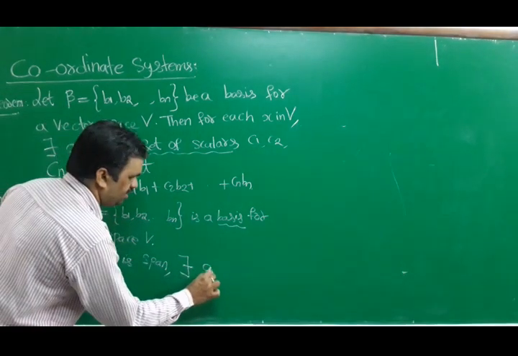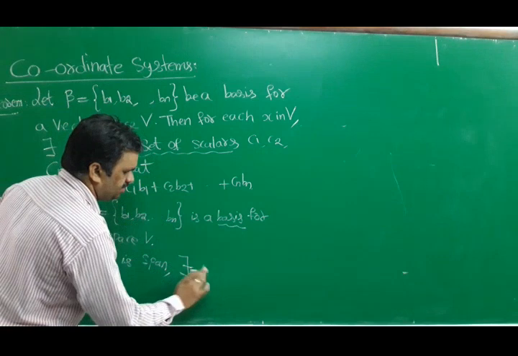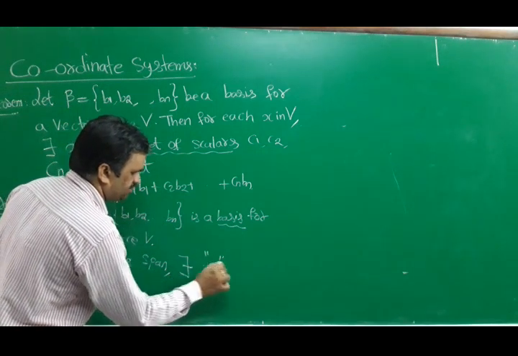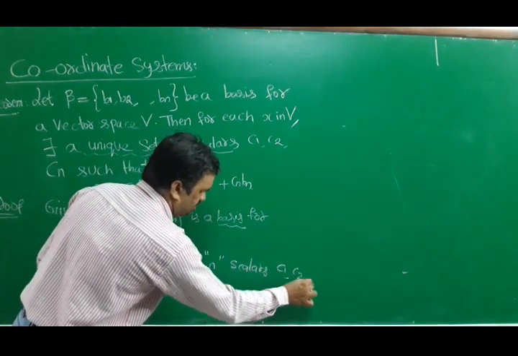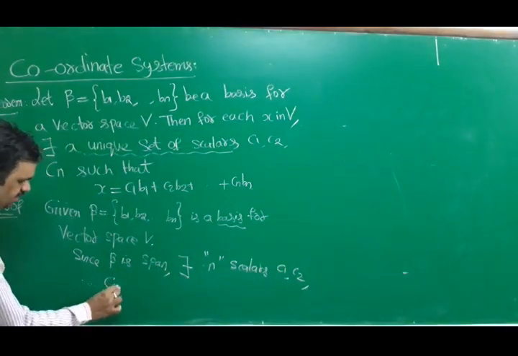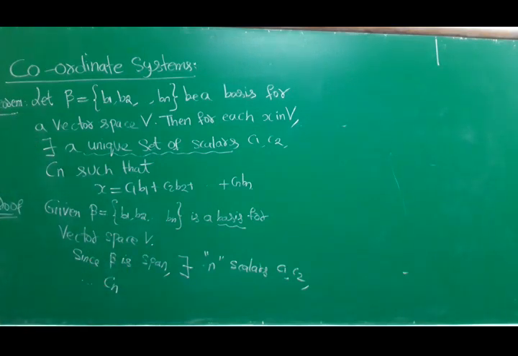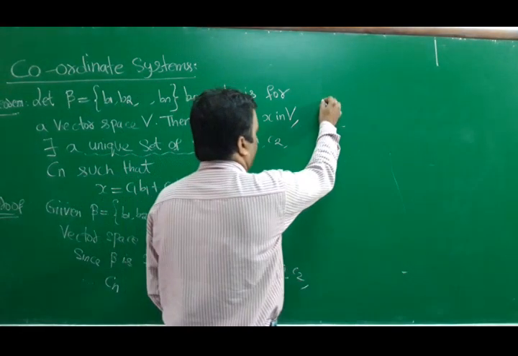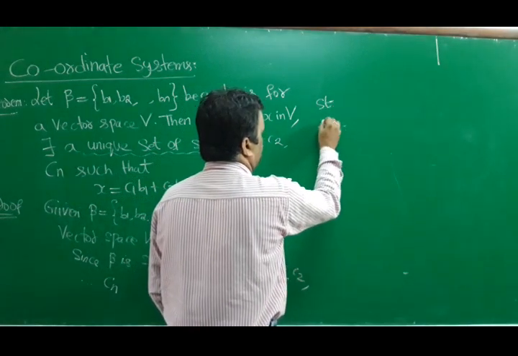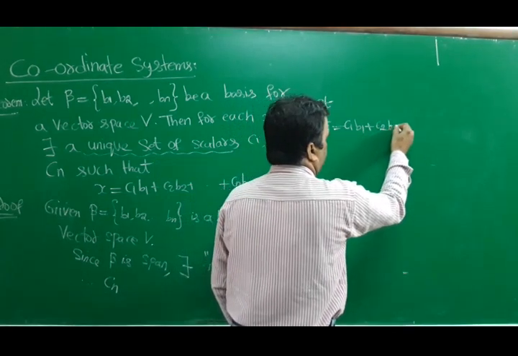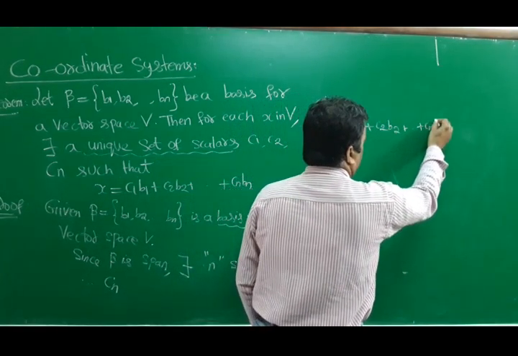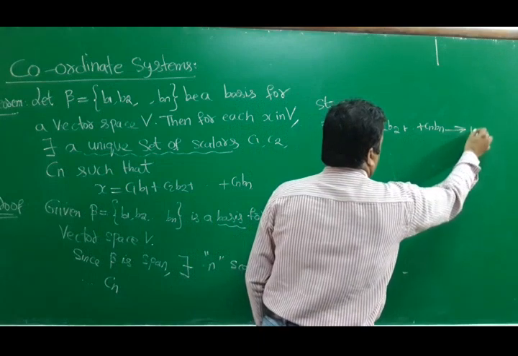There exist n scalars C1, C2, and so on, Cn, such that x bar is equal to C1 B1 plus C2 B2 plus so on, Cn Bn. Equation number 1.